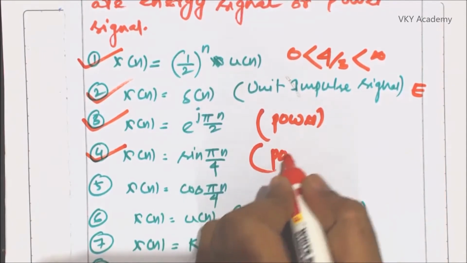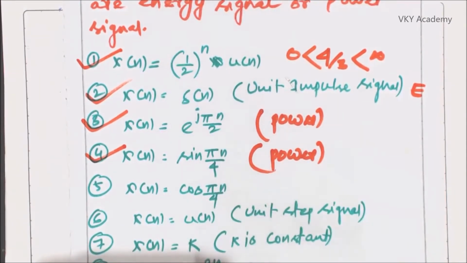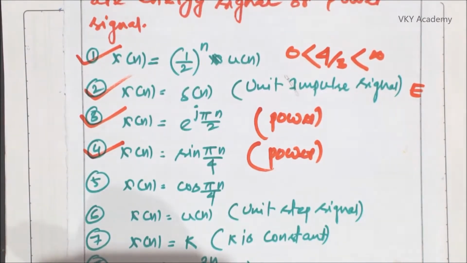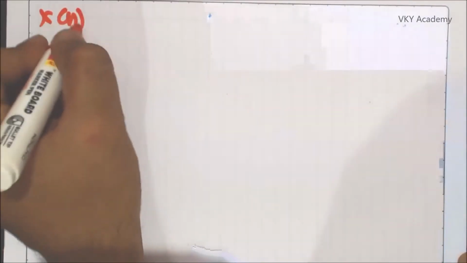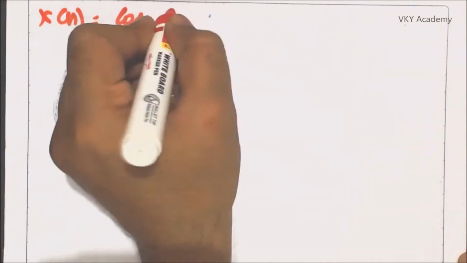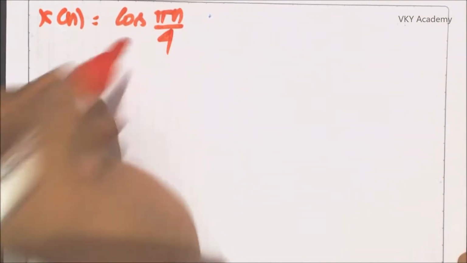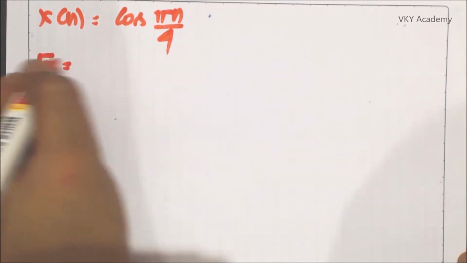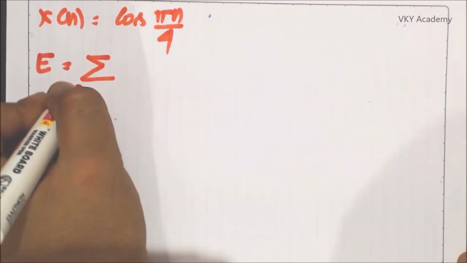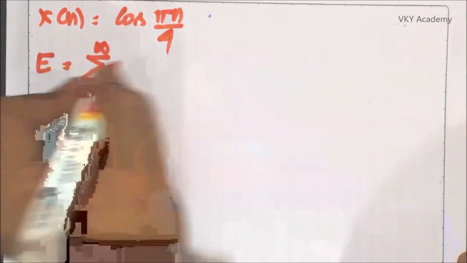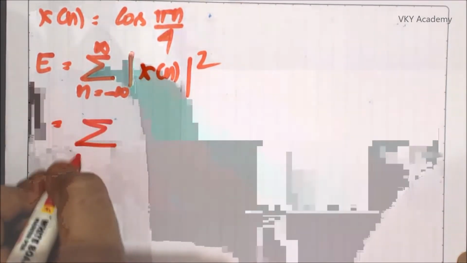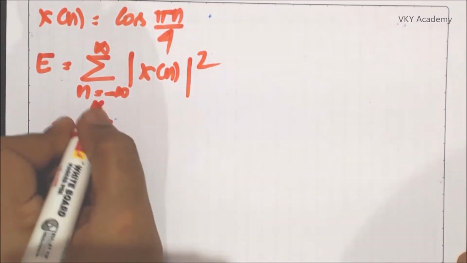This one also a power signal. Let us check whether x of n is equal to cos pi n by 4 is an energy signal or power signal. So x of n is equal to cos pi n upon 4. Let us calculate the energy first. Energy capital E is equal to summation n equal to minus infinite to infinite mod of x of n square,